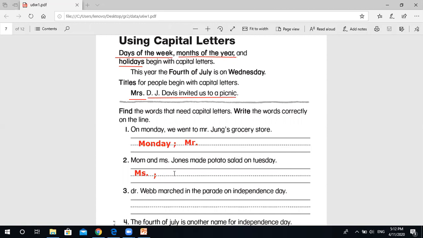Let's read the rest of the sentence. Jones made potato salad on Tuesday. Tuesday is a day of the week, so rewrite it with a capital letter.